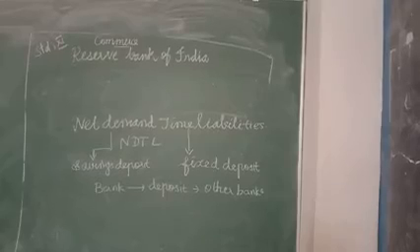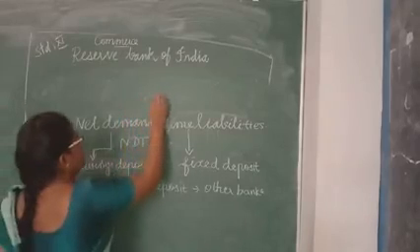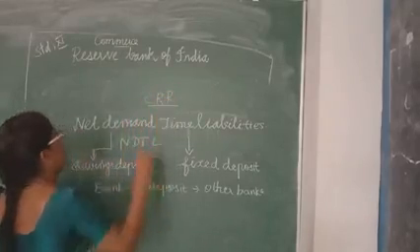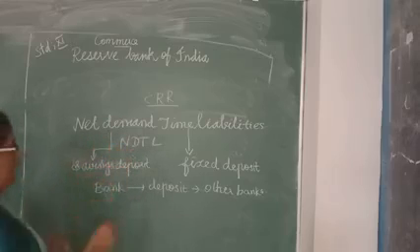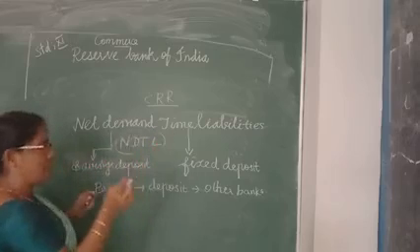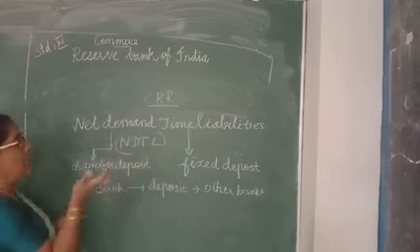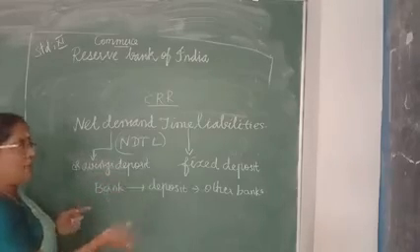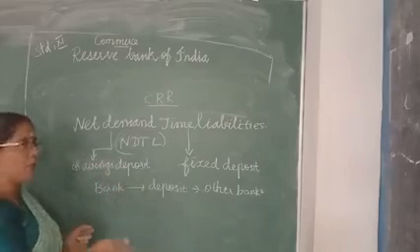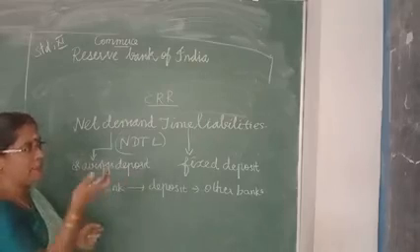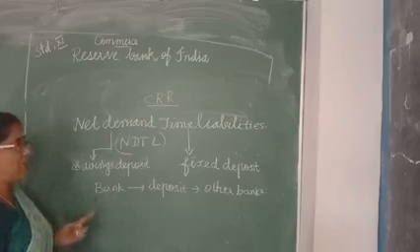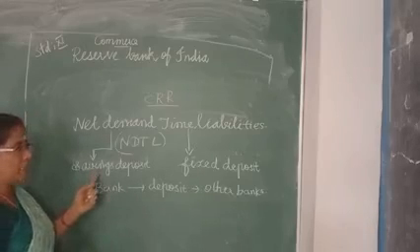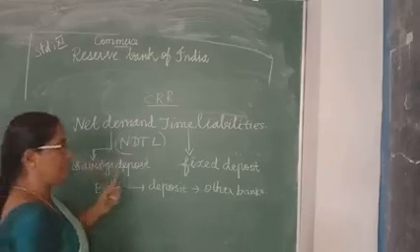Listen, next let us see about the CRR. CRR I have told, cash reserve ratio. See, net demand and time liabilities, NDTL. What is meant by net demand and time liabilities? Demand means savings deposit. Whenever we need money, we go to the bank and demand a certain sum of money. We are withdrawing some money, that is called demand.